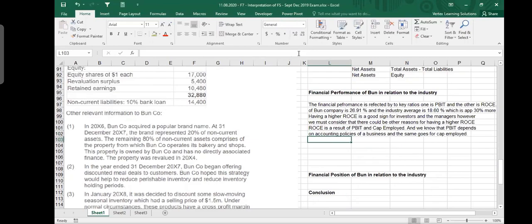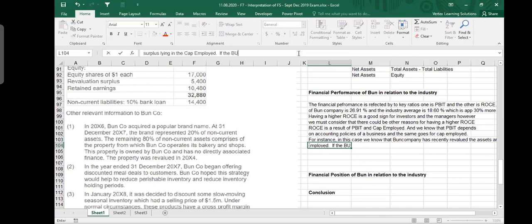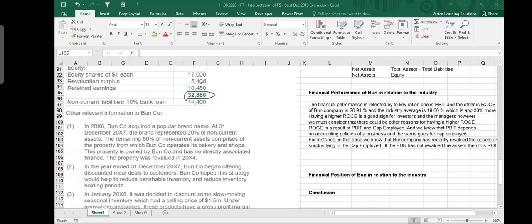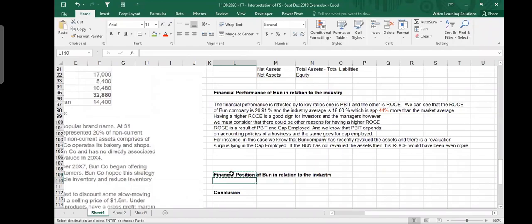Capital employed. Now I will give examples. For instance, in this case, we know that one company has recently revalued the assets, and there is a revaluation surplus lying in the capital employed. If the company had not revalued the assets, then this ROCE would have been even more. Because you are calculating 26.91 based on equity, which is 32,880, and it includes the revaluation surplus. If they had not done the revaluation, this number would have been 27,000, and your ROCE would have been even more. I just stop it here because I need to do other parts as well.